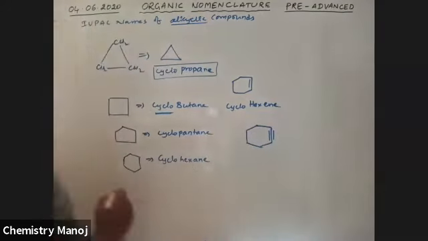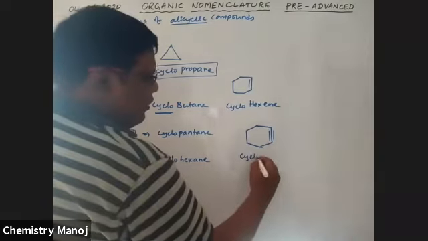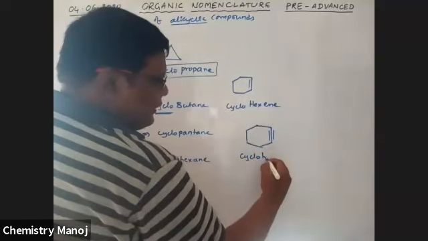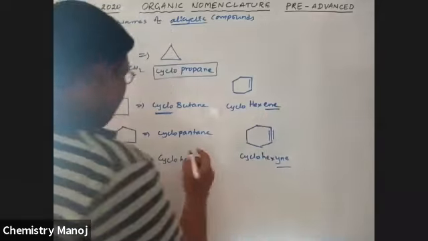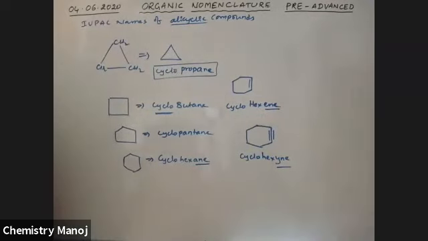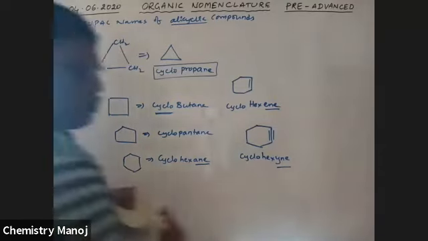There is a triple bond at one position. Therefore, what is the name? No doubt, cyclohexyne. It is yne. The position of the triple bond need not be mentioned, but wherever it is, that should be the first one. Okay, cyclohexane, cyclohexene, cyclohexyne. Now, some substitution.